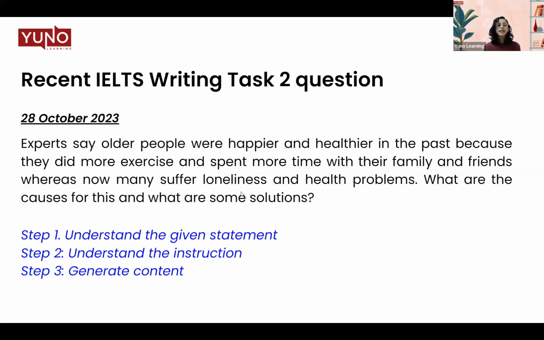For us today is asked in IELTS Writing Task 2 on 28th of October 2023. So the question says, experts say older people were happier and healthier in the past because they did more exercise and spent more time with their family and friends, whereas now many suffer loneliness and health problems. What are the causes for this and what are some solutions?